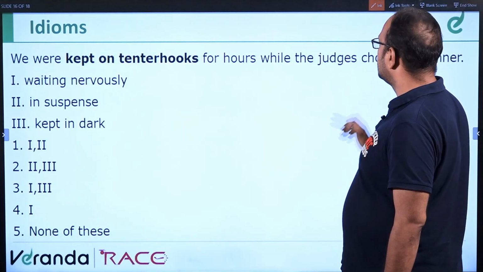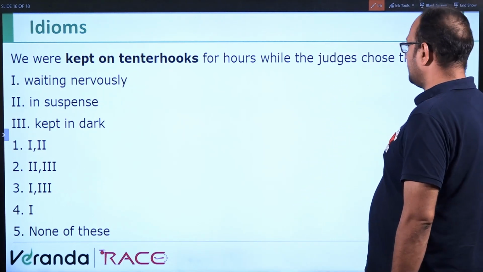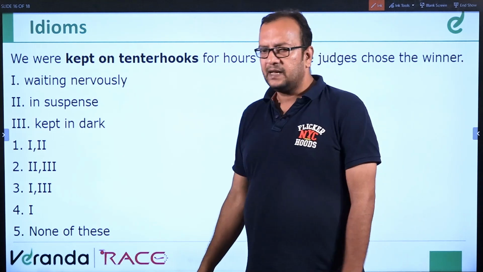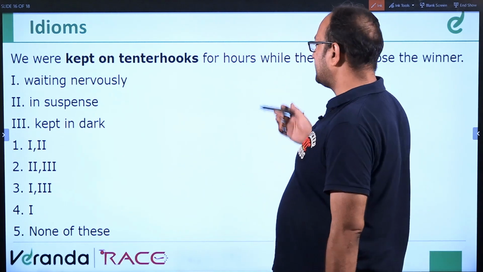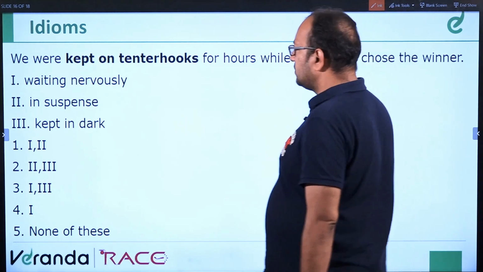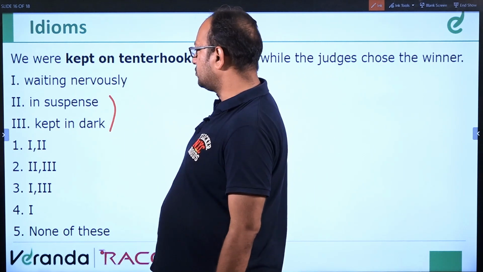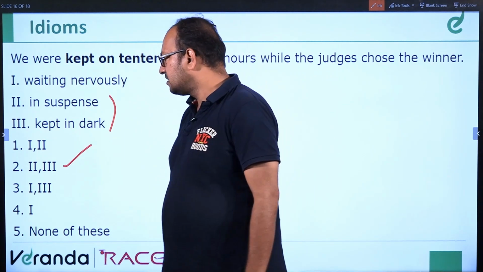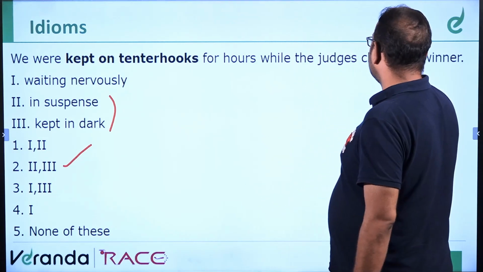Next question. We were kept on tenterhooks for hours when the judges chose the winner. Kept on tenterhooks means asking to wait. Were kept. It's passive voice. So in suspense, kept in dark, these two will be the correct options. So 2 and 3 will be the correct answer. In suspense or kept in dark. Next.